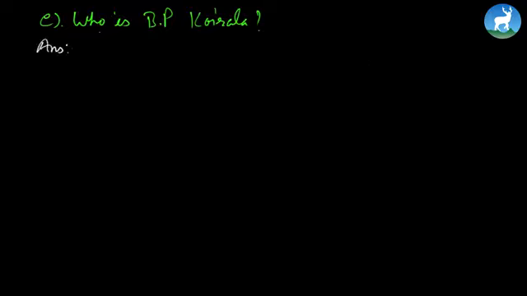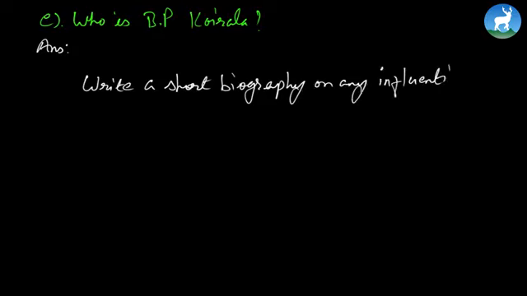Okay? And by the way, there's one more thing you can do: write a short biography on any influential figure. It could be anyone, like a scientist or writer or politician or leader, alright, anyone.